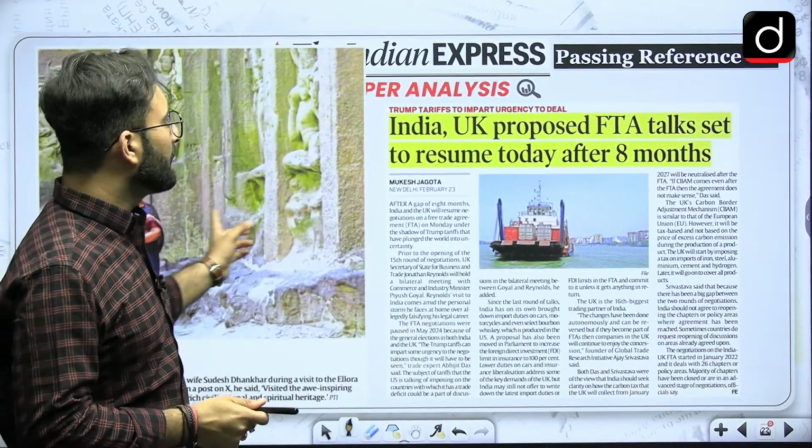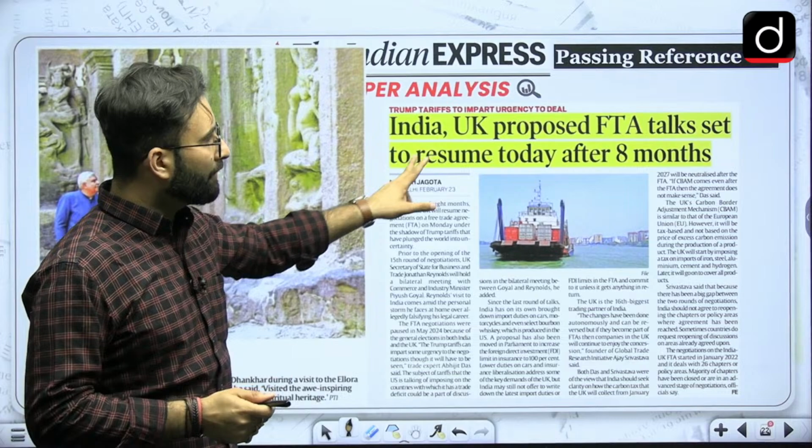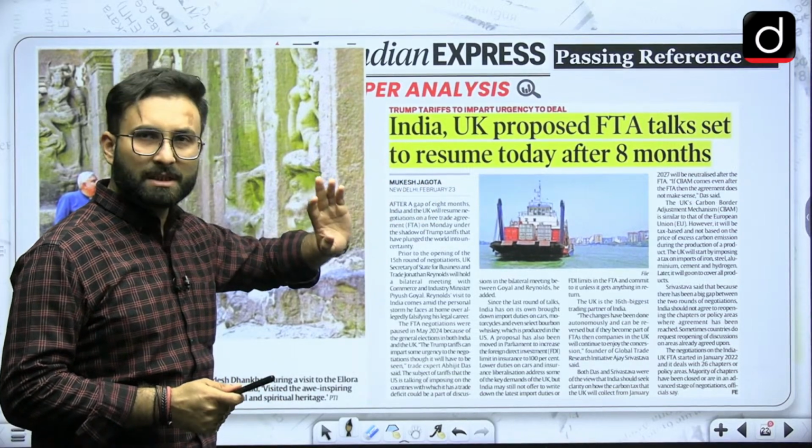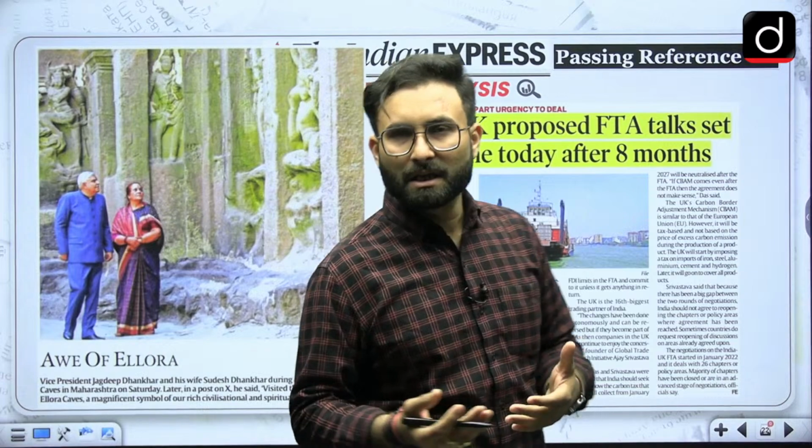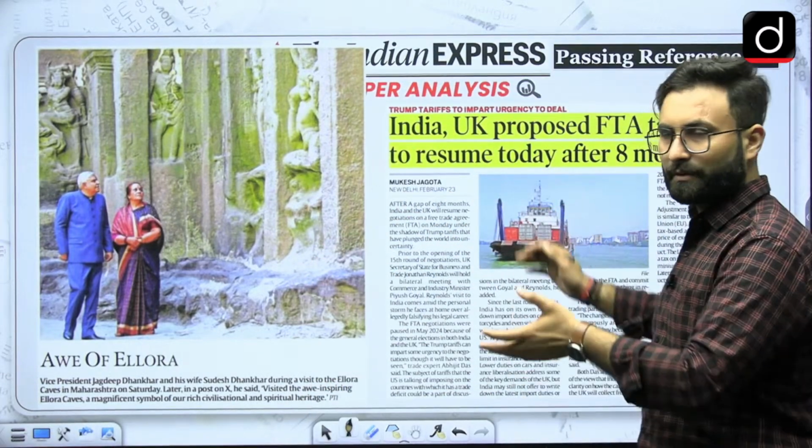Coming to the next one: India-UK proposed FTA talks set to resume after 8 months. They are saying that they will be resuming the trade talks, but when something concrete comes, we will talk about that.